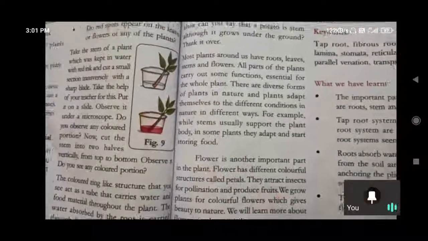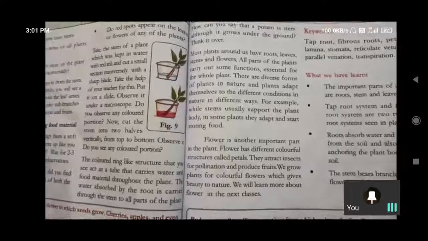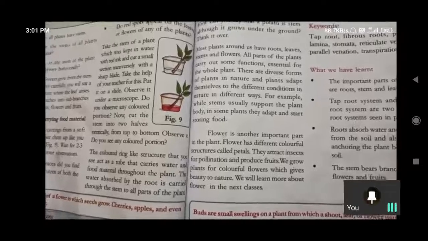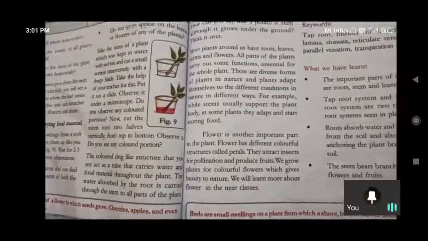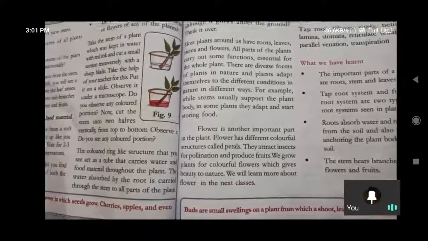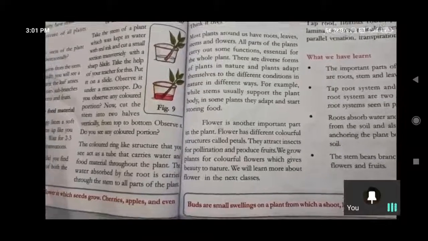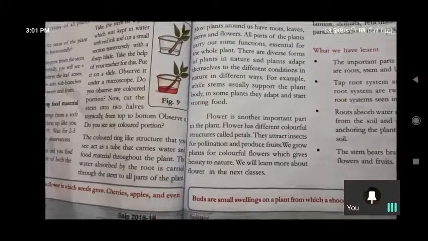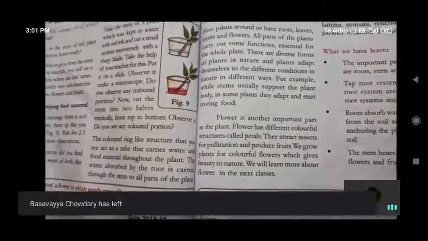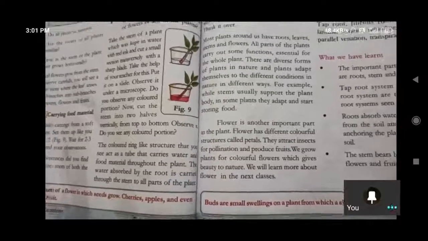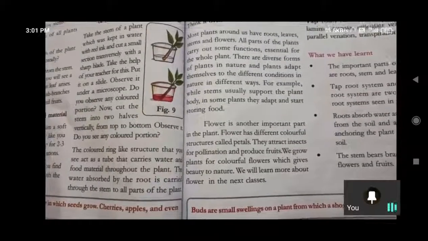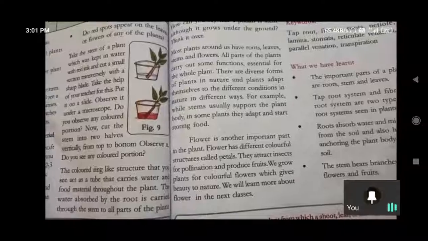And flower is another important part. Yes, flower is a colorful one, a beautiful one, which has petals and a structure, and a very attractive thing in plants is the flower only. Yes, colorful, which gives attraction, and it also attracts insects for pollination and produces fruits. Flower produces fruits, and reproduction is also possible by flowers only. After flower comes fruit, and inside the fruit we have seeds. Seeds nunche reproduction. Yes, flower is the most important colorful, attractive thing, the beauty of nature, and it is responsible for reproduction. Yes, for all the functions flower is also most important.